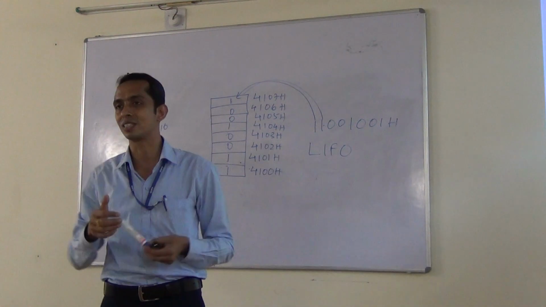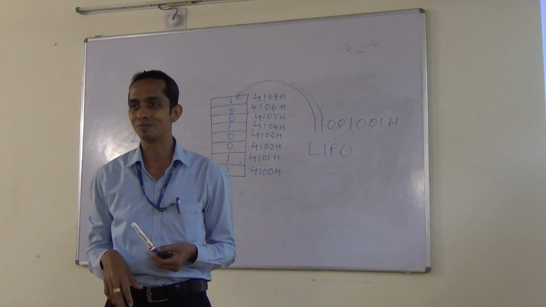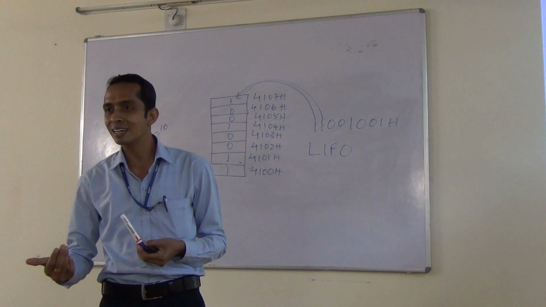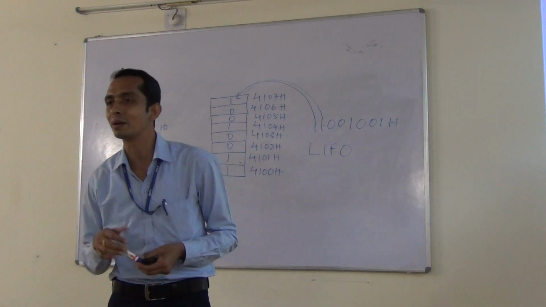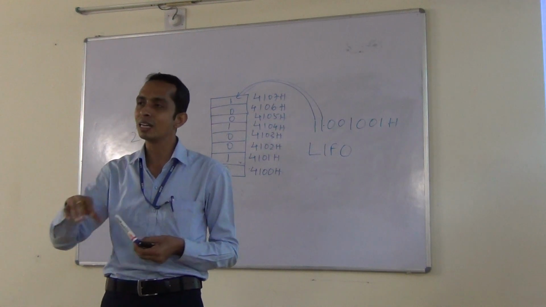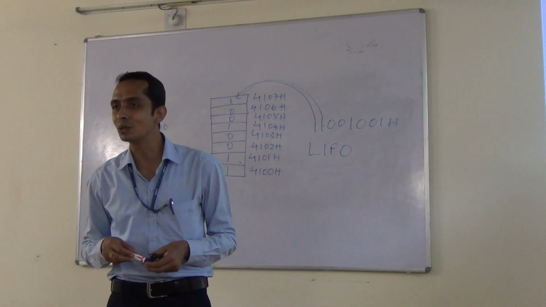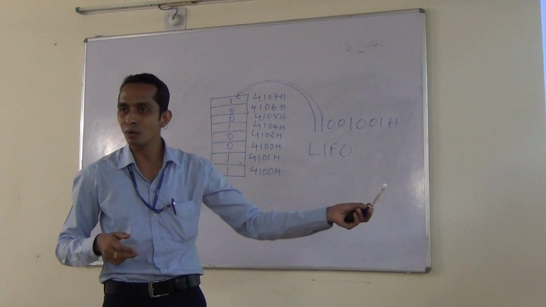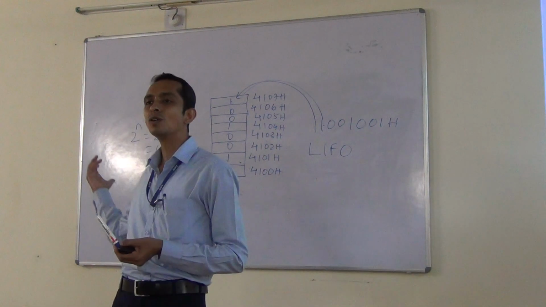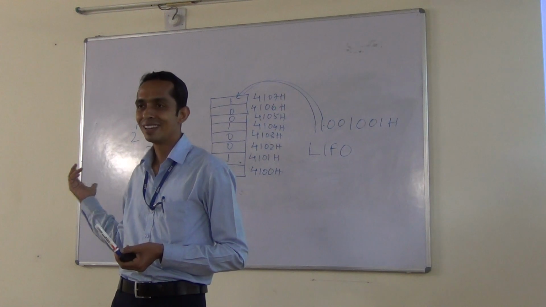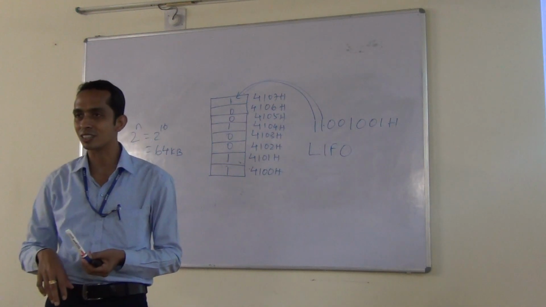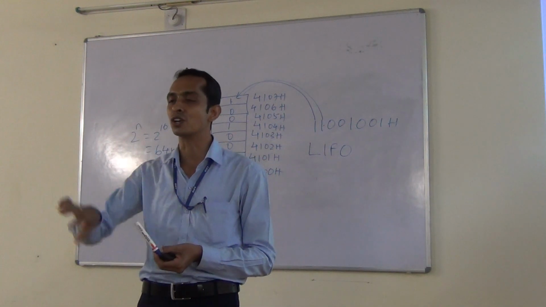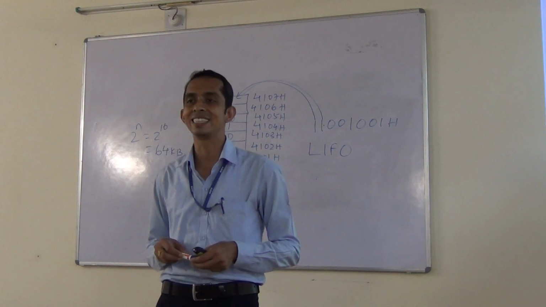Control flags control the operation, like the prepaid phone or the postpaid phone. You can compare: in the prepaid phone, first you have to pay for your service, and then you can avail the service. In the postpaid phone, first you use the service, and then you have to pay for it. It is just like postpaid operation: you have to execute, and after execution, the result is visible by the status flags. In the forthcoming microprocessor, you will see both the prepaid and postpaid approaches, meaning both the control flags and the status flags operations.